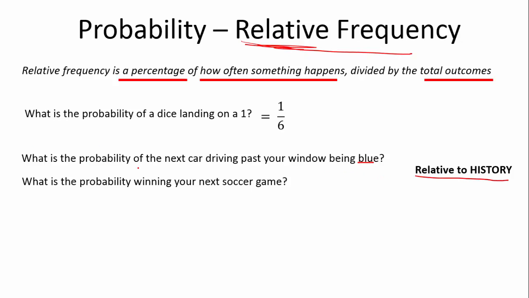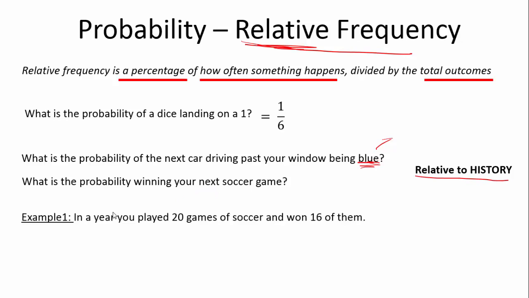What if I told you that the last 10 cars that drove past my window were blue? The probability is going to be higher that it's blue. What if I told you that we had won 10 out of 10 of our games? The probability of you winning is 100%. So just remember, the probability is just a guide. It is not going to determine the result. It's only a prediction for the result. Let's have a look at this example.